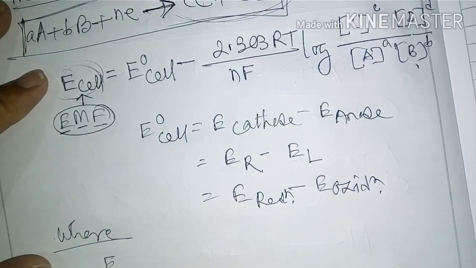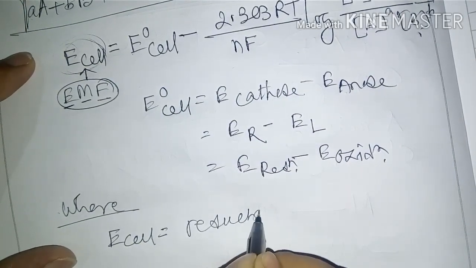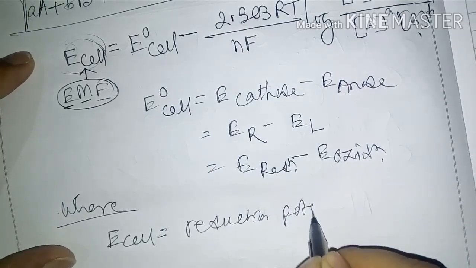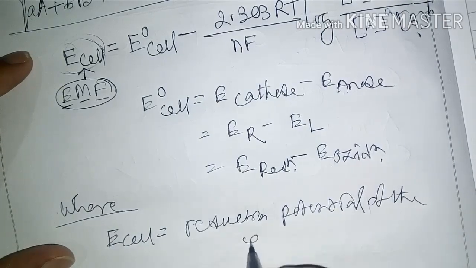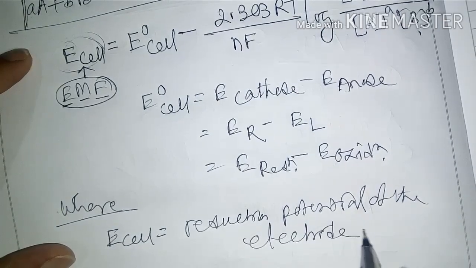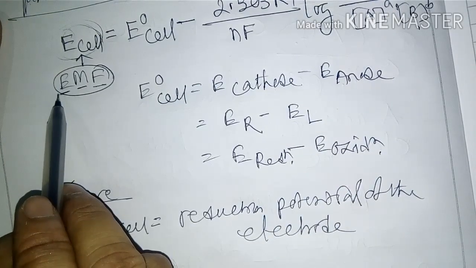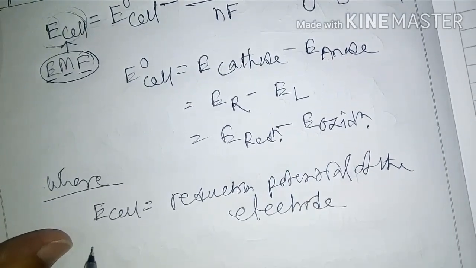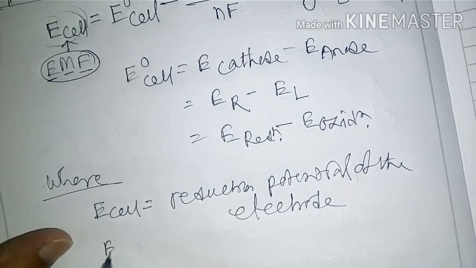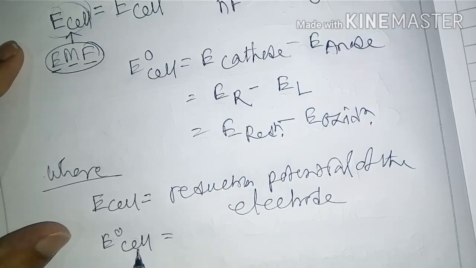So E cell equals the reduction potential of the electrode, or simply you can say this one is the electromotive force, E cell. Now E naught cell, or simply E naught, is called what? This one is called the standard reduction potential of the electrode.